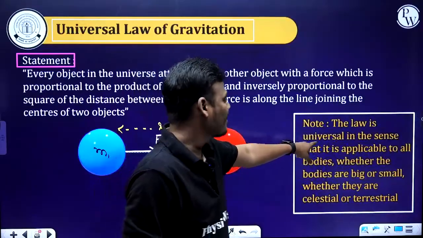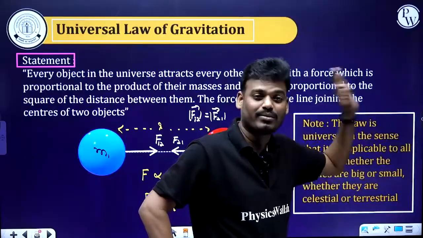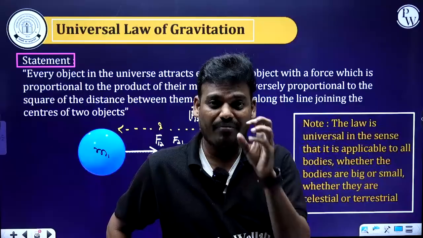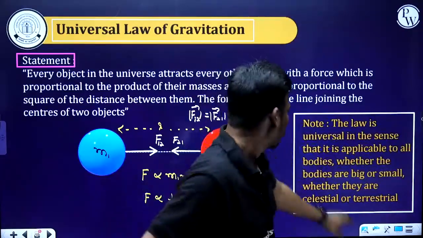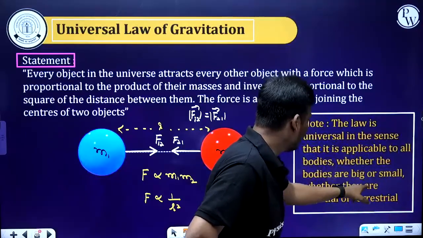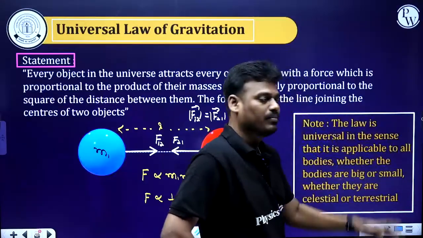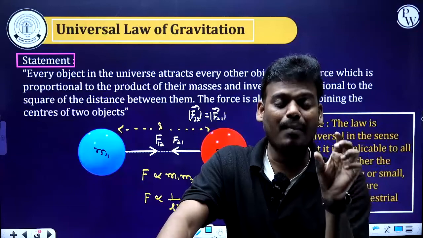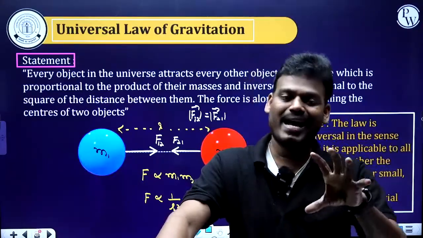The law is universal in the sense that it is applicable to all the particles, all the bodies, all the objects, irrespective of size and shape. If a mass is there, then it is applicable. It is applicable to all bodies, whether big or small, whether celestial or terrestrial. It is applicable between subatomic particles, at the micro level, between any two masses.